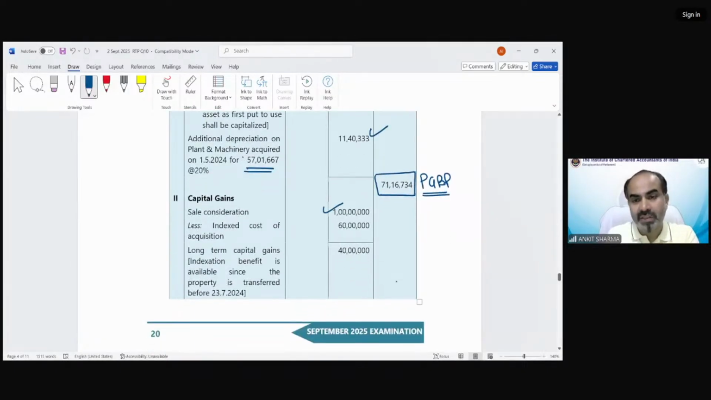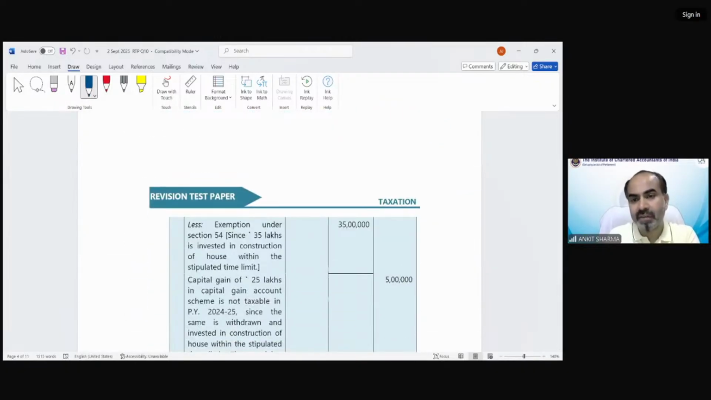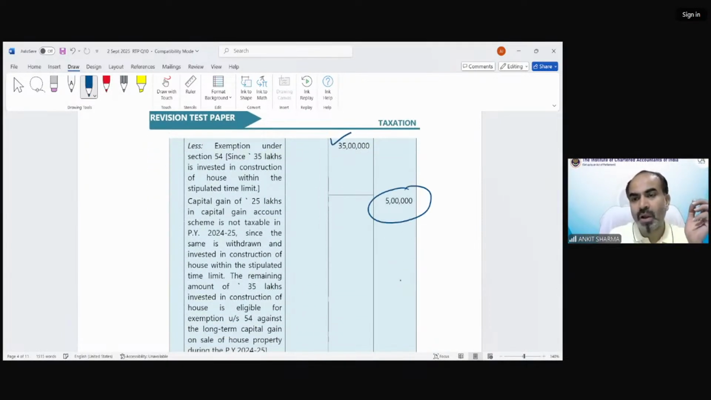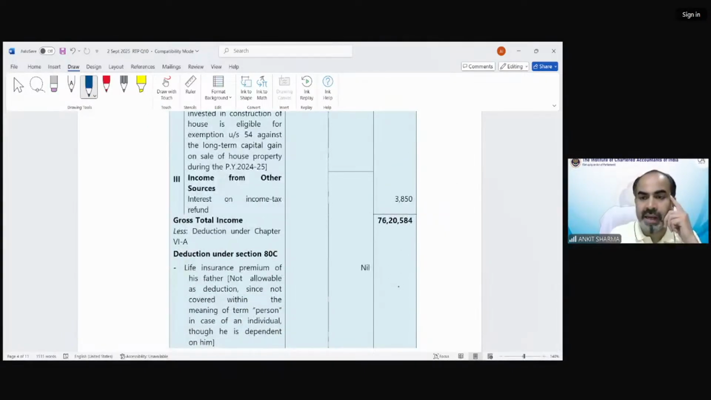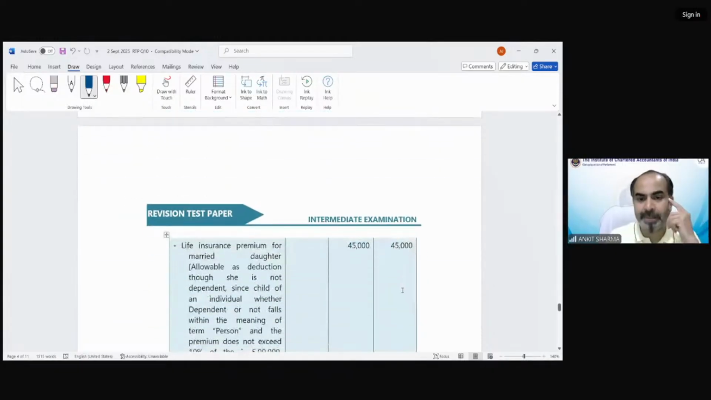Capital gain, sales consideration, index cost of acquisition, this would be 40 lakh. Indexation benefit will of course be there because it is transferred before 23rd of July. Out of this 40 lakh, we have claimed 35 lakh rupees as a capital gain exemption. 5 lakh is going to be my long-term capital gain value. Income from other sources was only 3850. This is my GTI. Independent or dependent father is not included, so deduction cannot be claimed.